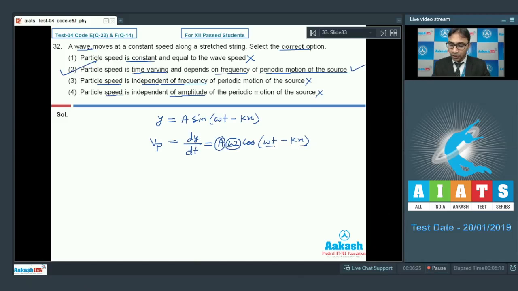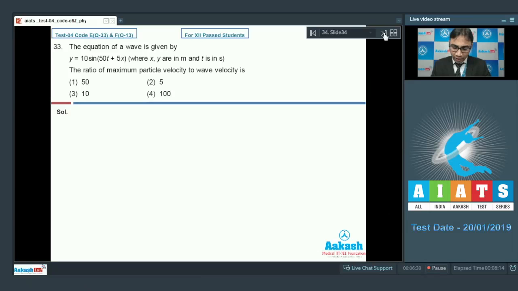Now let's move to question number 33. In question number 33, it says that the equation of a wave is given by 10 sine 50t plus 5x, where x, y are in meter and t is in second. The ratio of maximum particle velocity to wave velocity. What is the formula of maximum particle velocity? We know that the maximum particle velocity will be equal to a omega, and in the question amplitude is 10 and omega is 50, so that will give you how much? 500 meter per second. This is our maximum particle velocity.